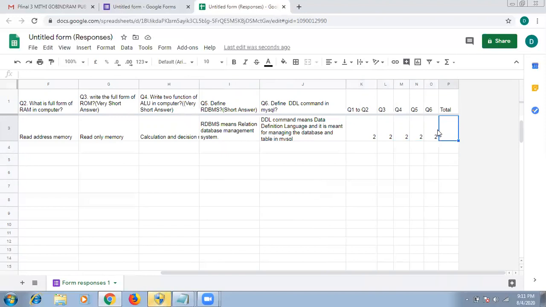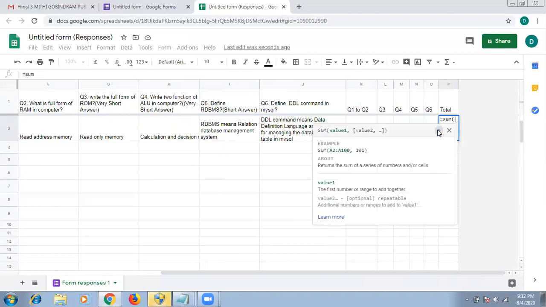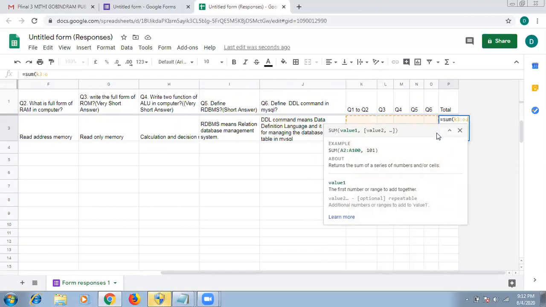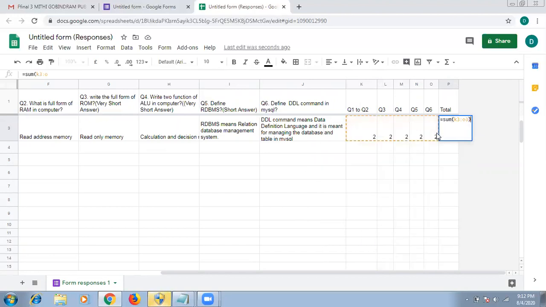Now we have to calculate the total. So we put the equal sign. Now we have to use the SUM function, and this is the third row and this is the K column. So we mention K3 here, and put the colon sign. Then the last value is O, and we calculate up to O3, bracket close, then Enter. Now you can see 10. So student Rajesh has got 10 marks out of 12.